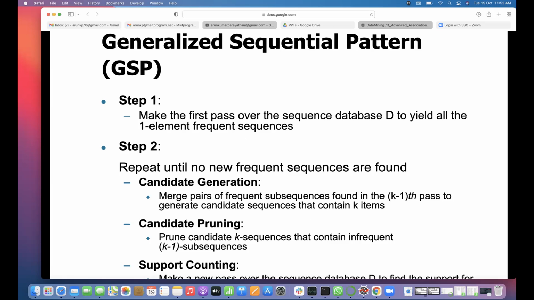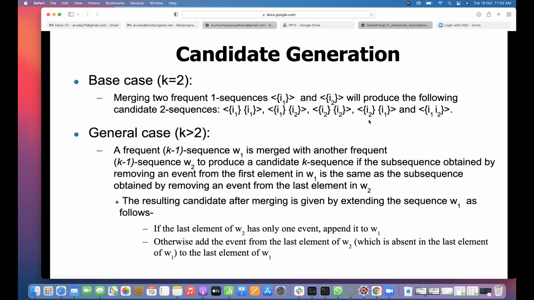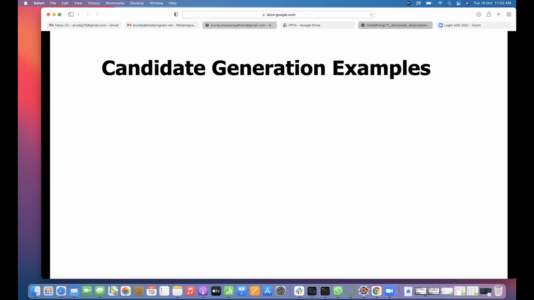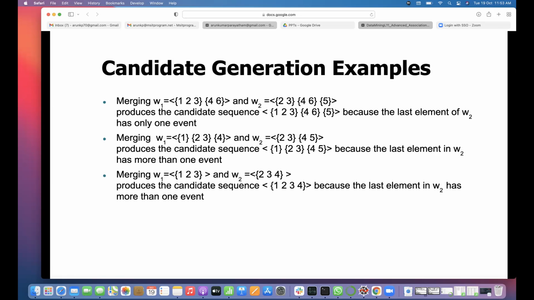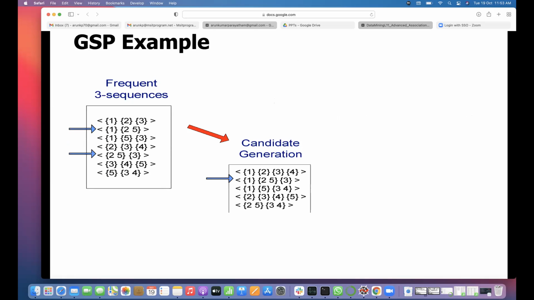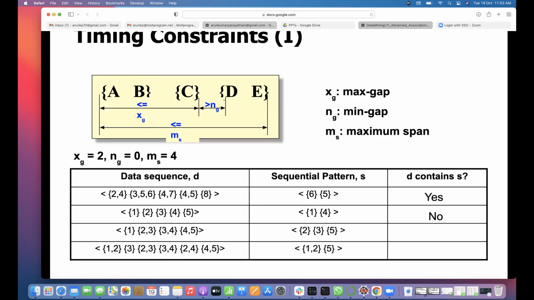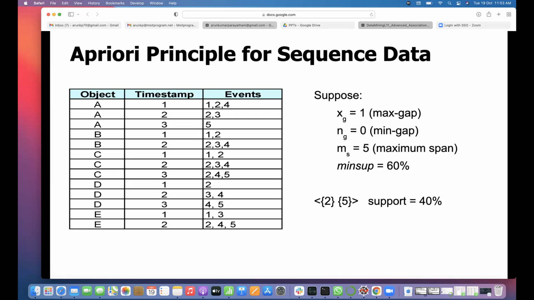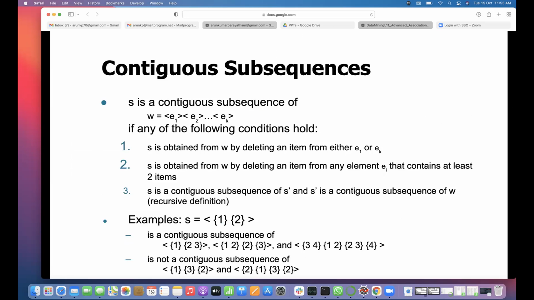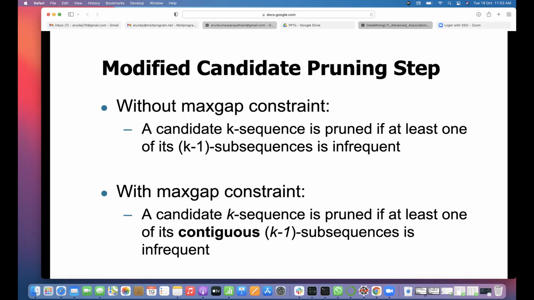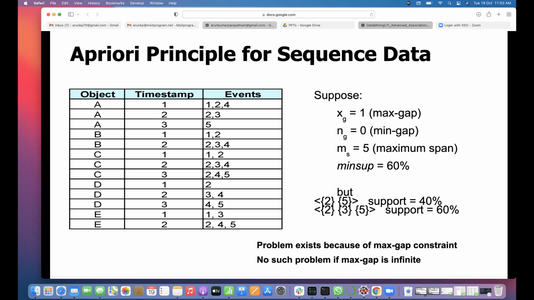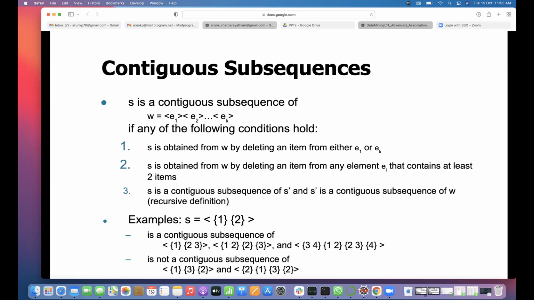That is the same thing we did earlier in the Apriori algorithm to get higher-size frequent itemsets. The same algorithm is given here, so you can go through it. The same Apriori principle is explained here, what we discussed during the Apriori algorithm.